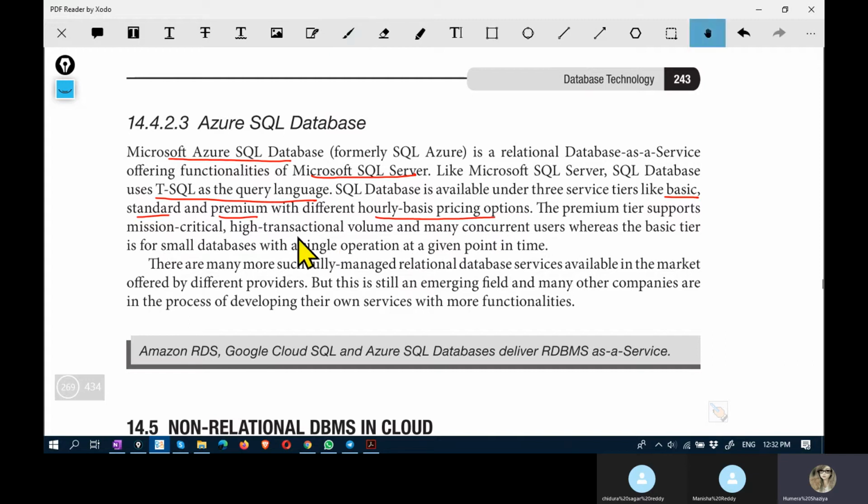For the premium tier, when you have a mission critical, high transactional volume and many concurrent users, you go for premium tier. For moderate usage you go for standard tier, and basic tier is for a small database with a single operation at a given point in time.